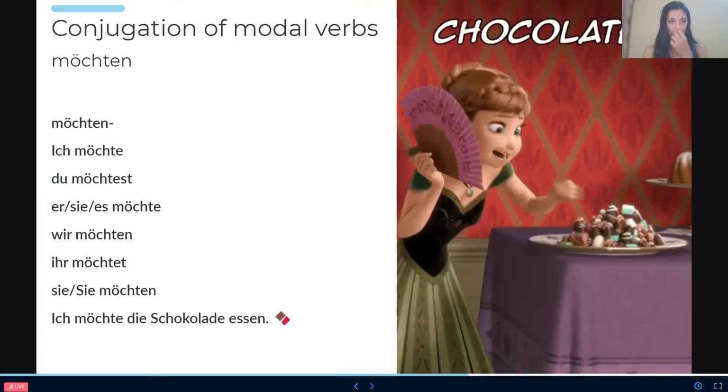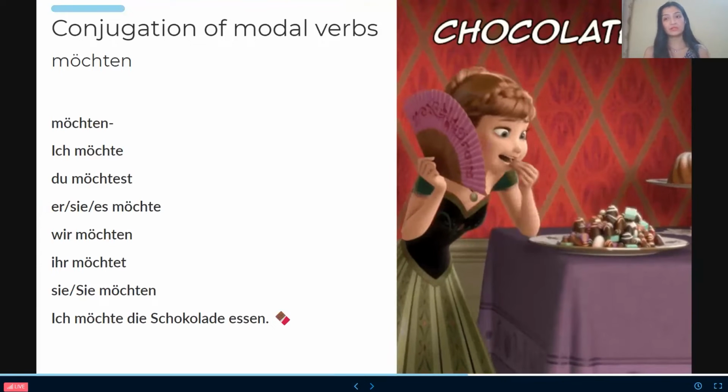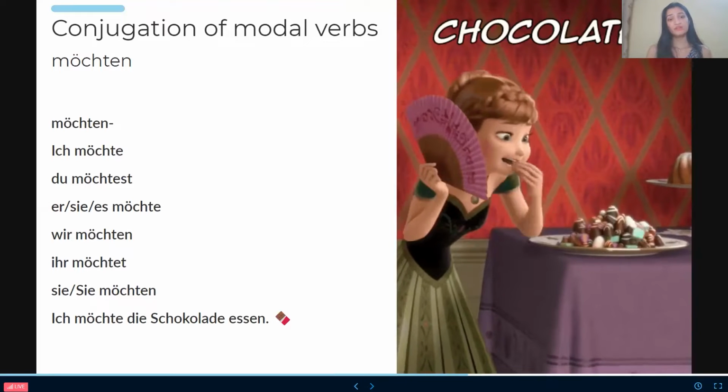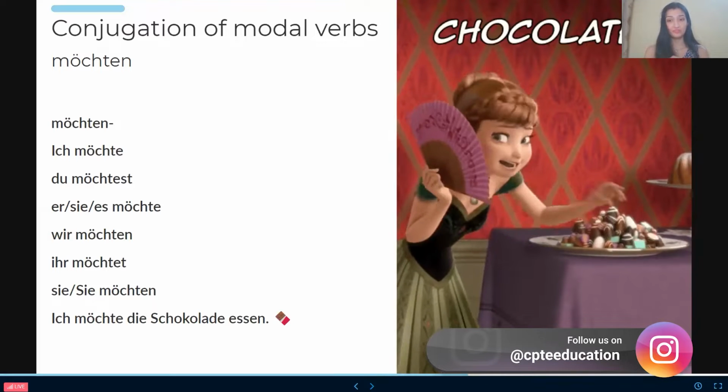Now conjugation of möchten. Ich möchte, du möchtest, es möchte, wir möchten, ihr möchtet, sie möchten. For example, ich möchte die Schokolade essen means I want to eat the chocolate. You can see how she's eating because she just wanted it right now. She can't wait. She's so stubborn.